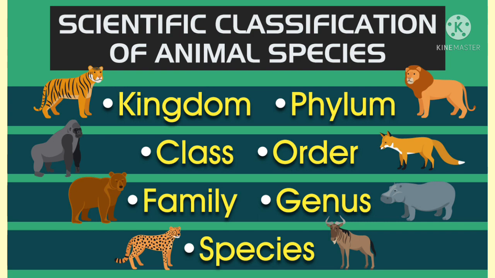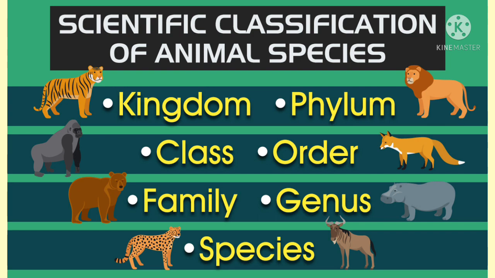Got it, children? Next, order. A number of related families having common characters are placed in an order. So, families join to form an order. Example, monkeys, baboons, apes and man. They all belong to different families but are placed in the same order, that is primates.